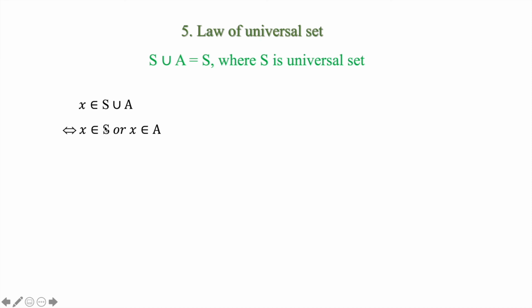The universal set is a superset of all sets under consideration. Thus, the set A is contained in the universal set S. So, we can say now X is an element of S. So, now we proved the two inclusions: S union A is contained in S and S is contained in S union A. Thus, we conclude S union A equal to S.